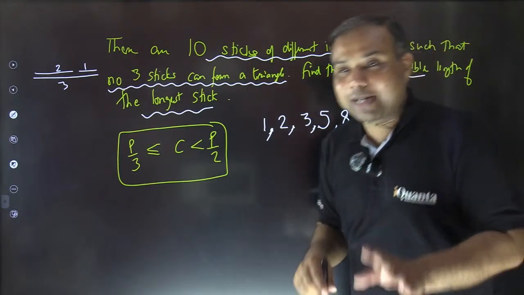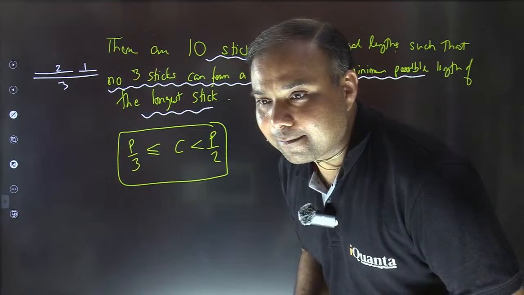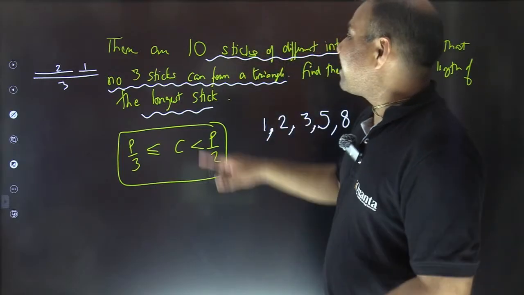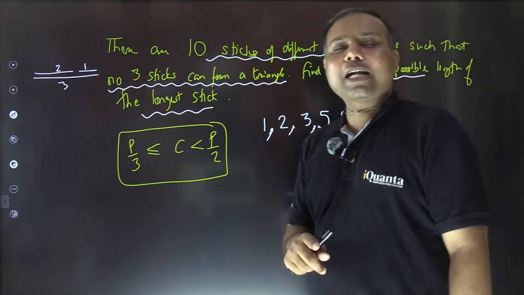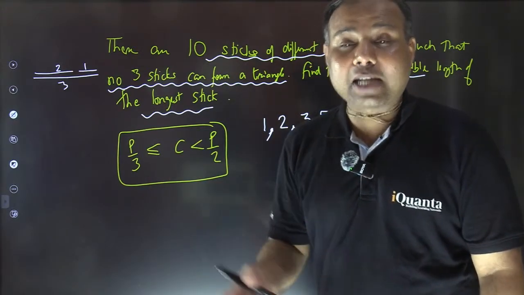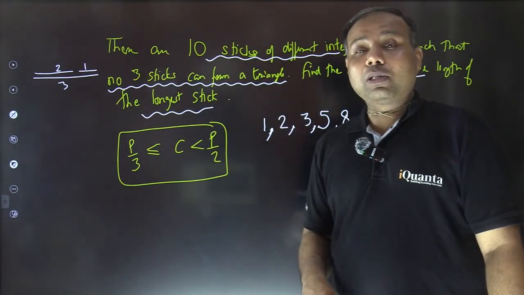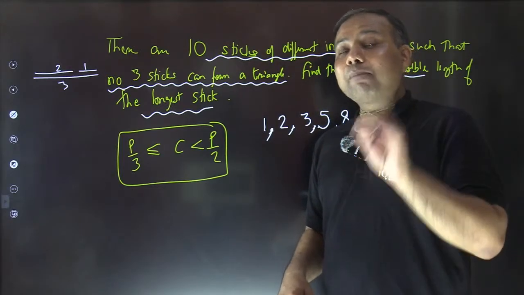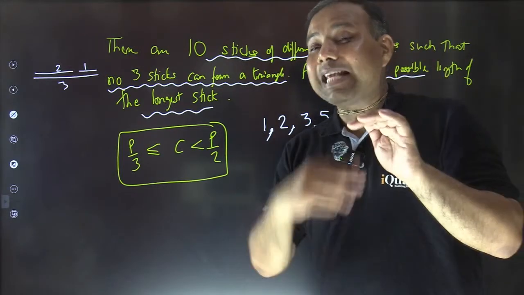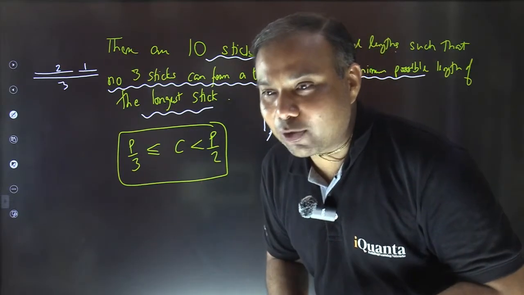And I hope you are getting the pattern now. Can you see what is the pattern here? Khushi, what was the condition for a triangle? Remember that the longest side should be smaller than the sum of the other two sides. We are talking of a triangle. So I do not want that condition to be followed. So the minimum possible length of the longest side should be equal to the sum of the other two sides. That's what we are doing here.